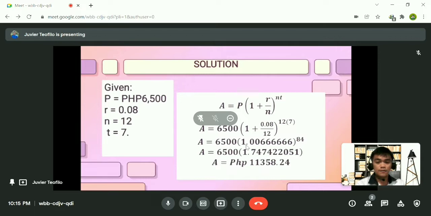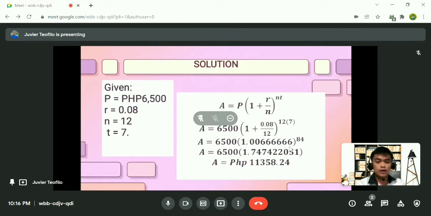So if you're going to solve this, we have 1.0066666 to the power of 84 because 12 times 7 is equal to 84. So we have 6,500 times 1.7474225051.